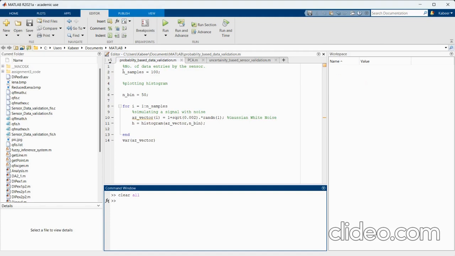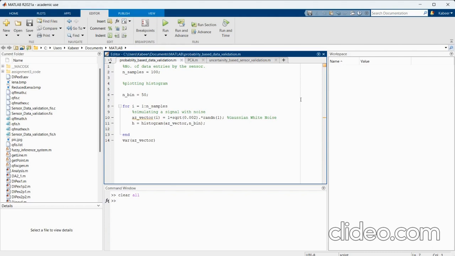Hello and welcome to our capstone project, sensor data validation for optimization of garbage collection using machine learning. In this project, we the authors Kabeer Gulati, Zuhaib Ahmad and Abhishek Raj did a comprehensive study of different approaches to error detection and sensor data validation.